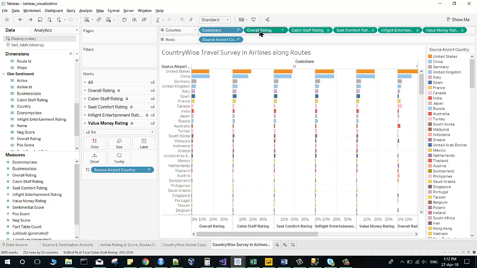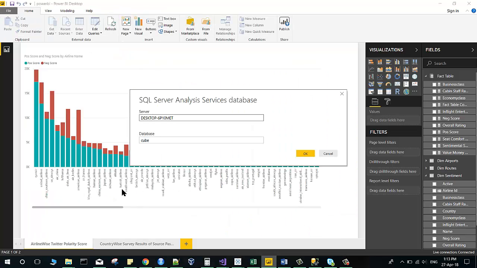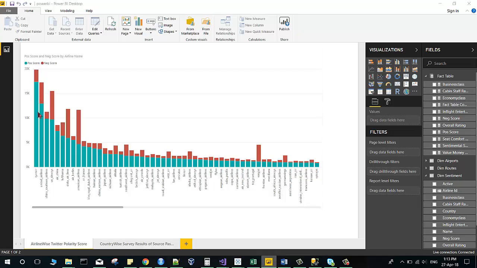And this third query shows all the parameters used for choosing the ratings in the survey as per the source country and whether the route is codeshared or not. And again, US and China are on top in this situation. And the fourth query will be the connection with PowerBI, wherein it's a sentiment score. Sentiment score for Ryanair and United Airlines is high as per the Twitter.